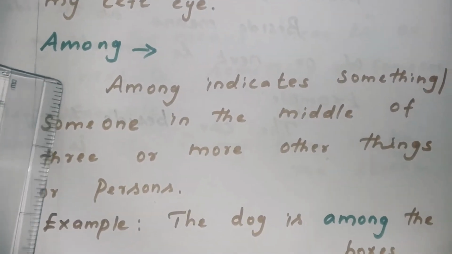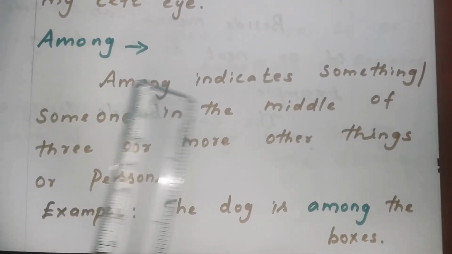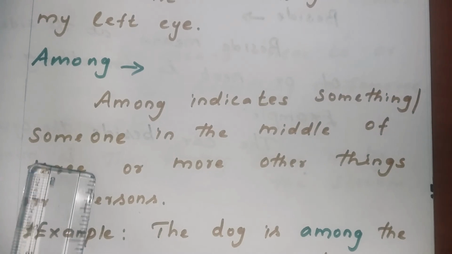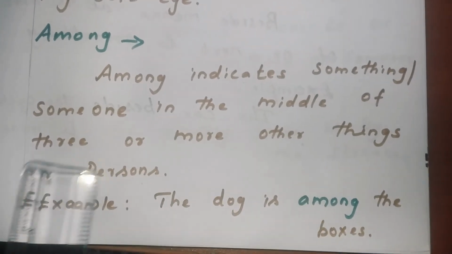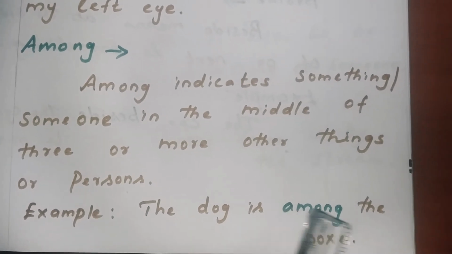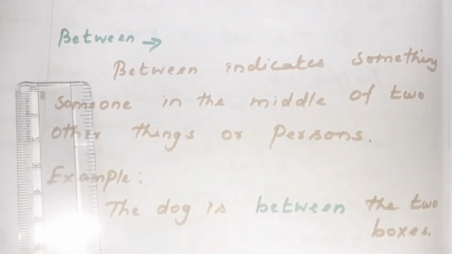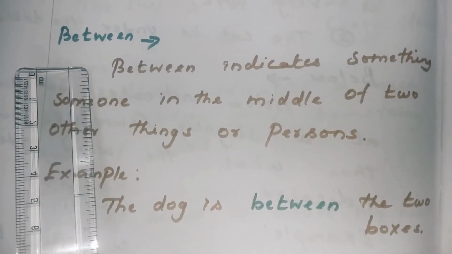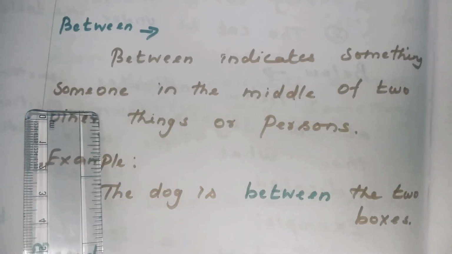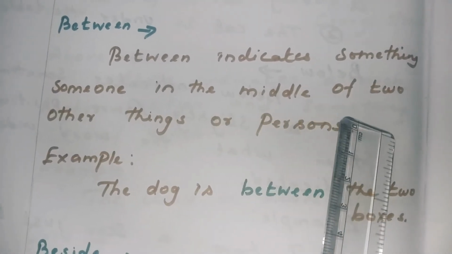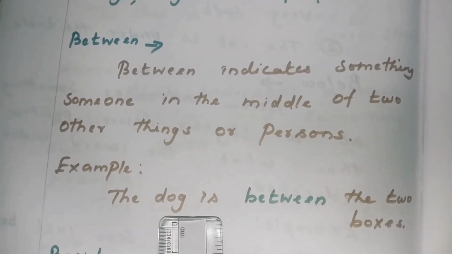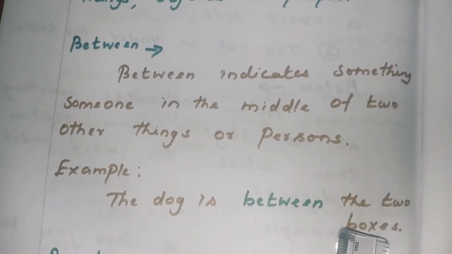The next preposition of place is among. Among indicates something or someone in the middle of three or more other things or persons. For example, the dog is among the boxes. The next preposition of place is between. Between indicates something or someone in the middle of two other things or persons. Example, the dog is between the boxes.